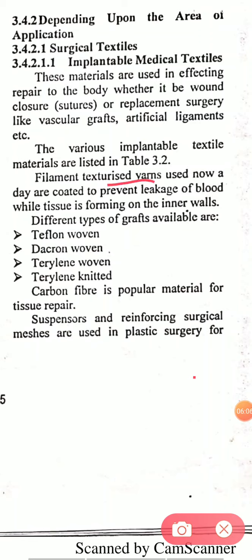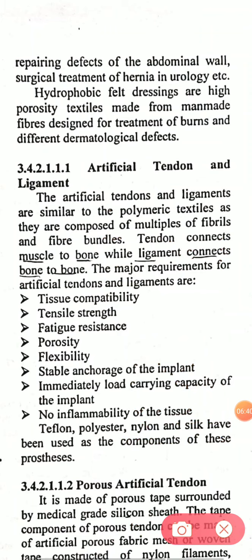Filament textured yarns used nowadays are coated to prevent leakage of blood while tissue is forming on the inner walls. Different types of grafts available are Teflon woven, Dacron woven, Terylene woven, Terylene knitted. Carbon fiber is popular material for tissue repair. Now, suspensors and reinforcing surgical meshes are used in plastic surgery for repairing defects of the abdominal wall, surgical treatment of hernia in urology, etc.